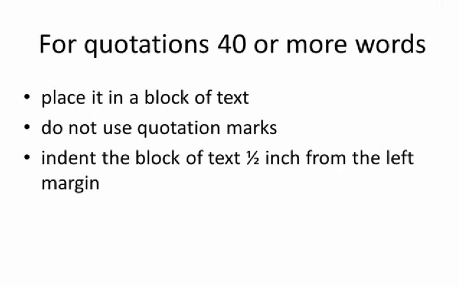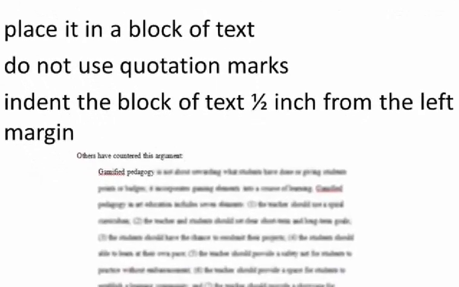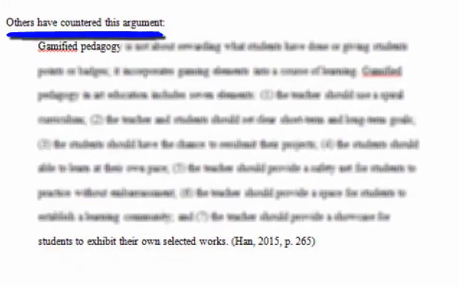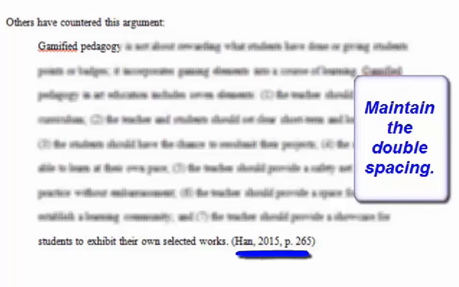For quotations that are 40 or more words, you want to place the text that is quoted into a block of text without using quotation marks. You want to indent the block of text 1/2 inch from the left margin. This screen capture shows how a block of text might be integrated into a paper. The writer of the paper writes her own words. Others have countered this argument, then proceeds by quoting the author. Note that the double spacing is maintained, and the author of the article is cited at the end of the quote.